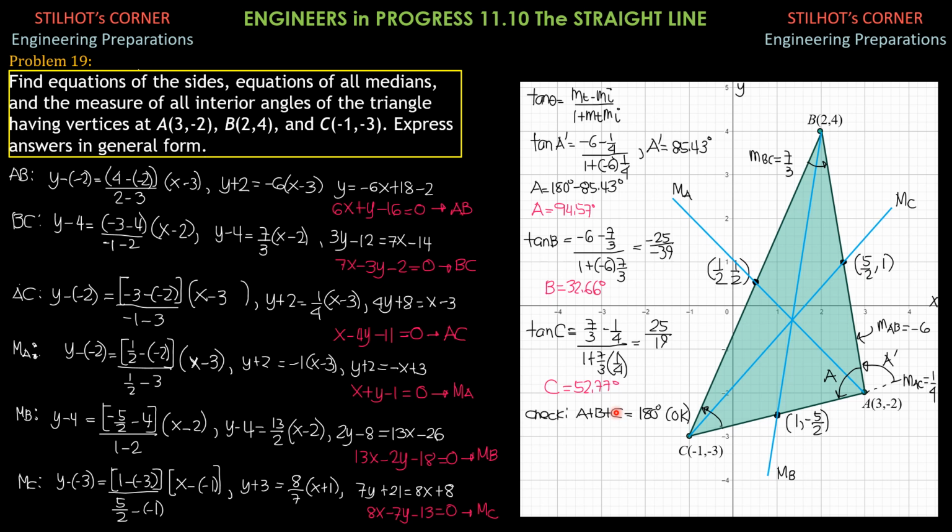And to check our answers, we have to add A, B, and C, and the sum should be 180 degrees. So 94.57 degrees plus 32.66 degrees plus 52.77 degrees will be 180 degrees. So that checks. That means all these interior angles have been correctly calculated. So that's it for this video. I hope that you were able to follow the explanations and the solutions.